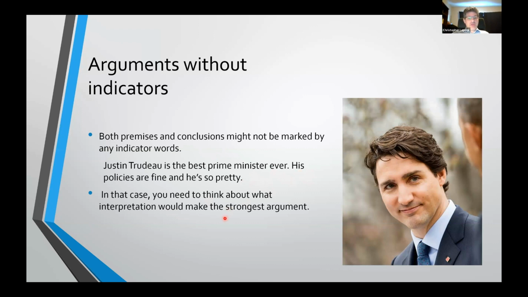What you need to do is think about what interpretation is going to make this into the strongest argument. What you're applying here is referred to as the principle of charity. The idea is that the most charitable interpretation, the interpretation that makes the argument strongest, is the one that is most likely to be true.